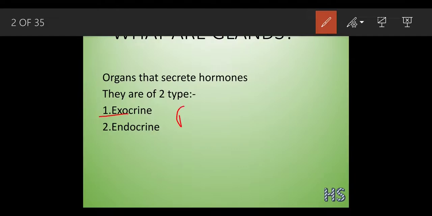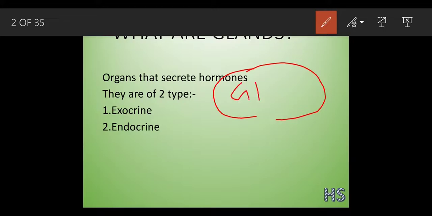Let's take an example to understand, that is the pancreas. Suppose this is a gland, and what is a gland? I have already made you understand, it secretes the hormone for you. And this is the duct.